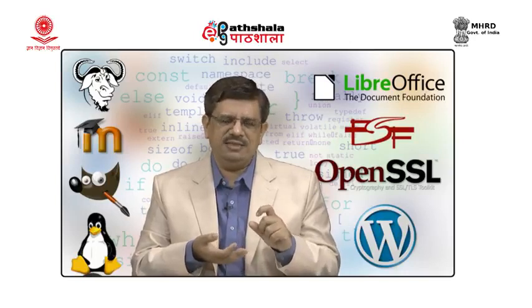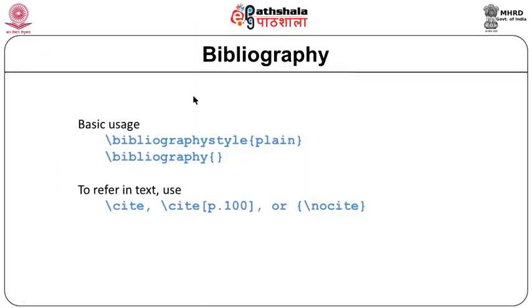As we can see on the screen, the bibliography style is required and within our document we can cite, we can either cite the bibliography items by name of author, we can also cite page-wise, or sometimes if we do not want to cite, but we require the bibliography at the end of the document, then we use nocite. So, these are the commands that go with the bibliography.